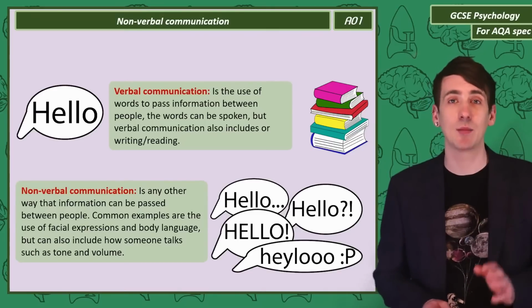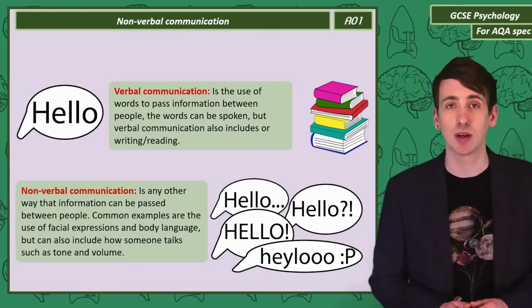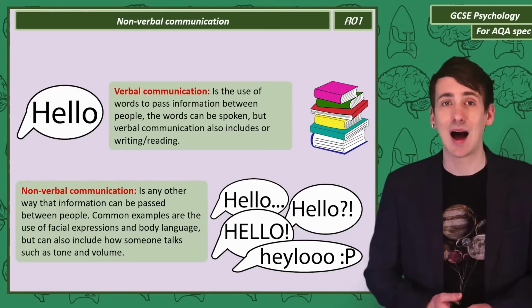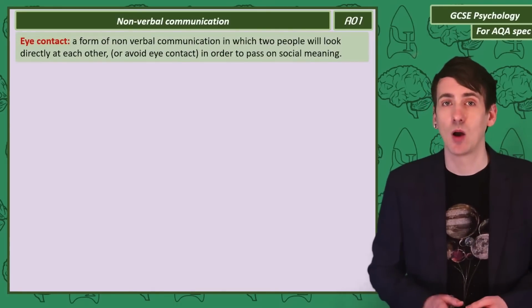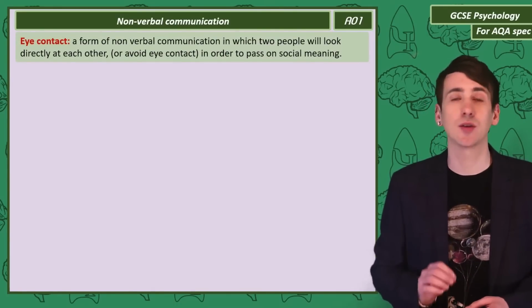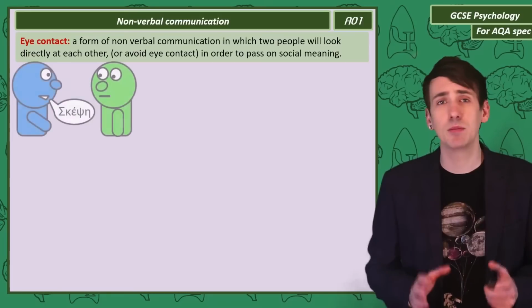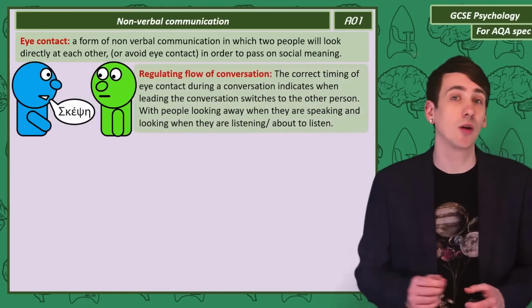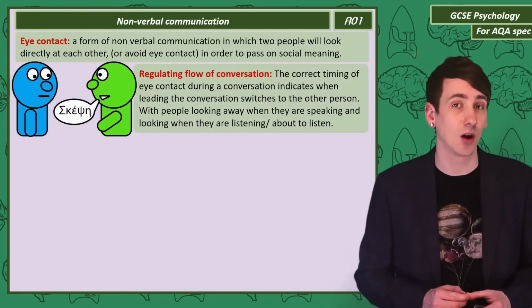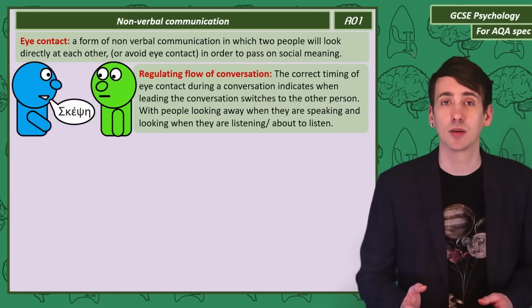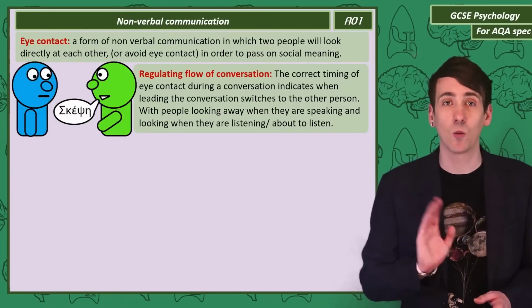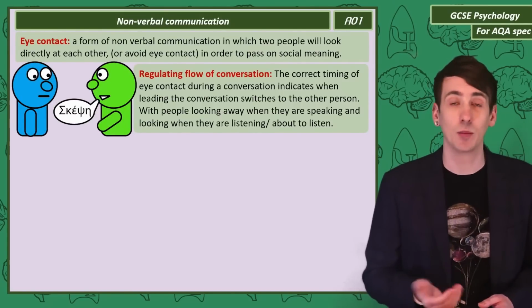Okay, let's go into detail about some common forms of non-verbal communication, starting with eye contact. This is when two people look directly at each other, or avoid looking at each other to pass on social meaning. If you're having a meaningful conversation with someone, you're going to be using eye contact to regulate the flow of that conversation, indicating when the other person is going to respond. The person who's speaking will look away, and the person listening will be looking.